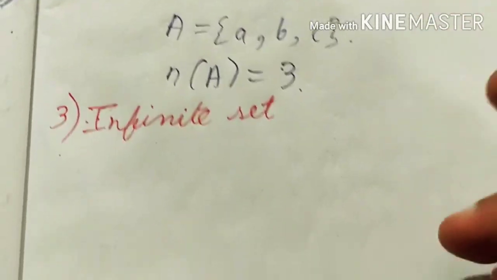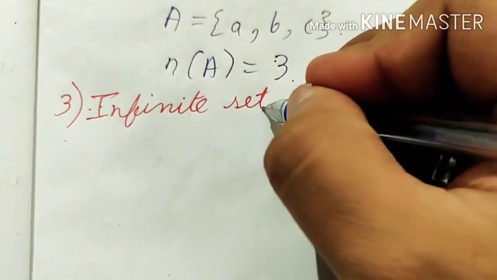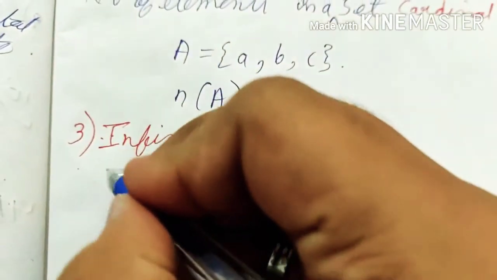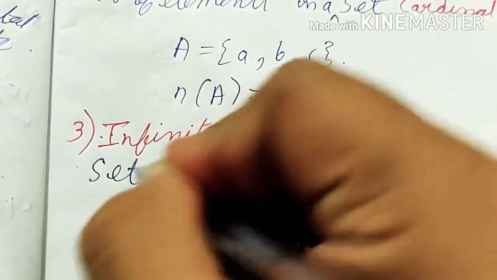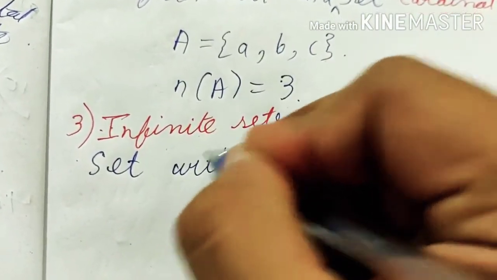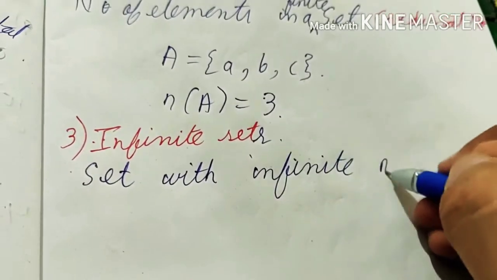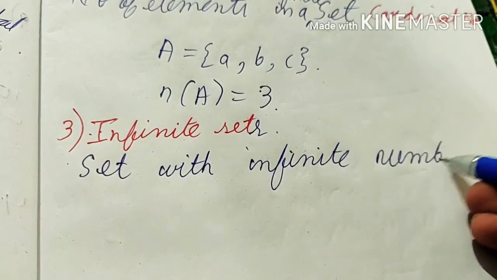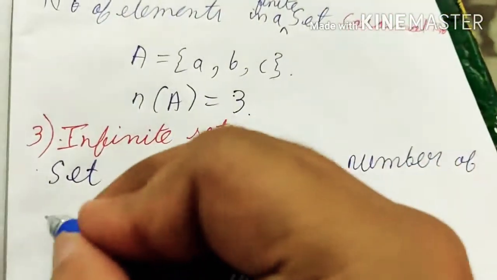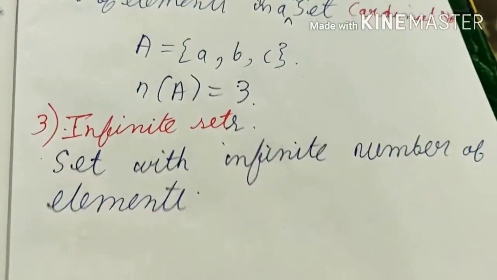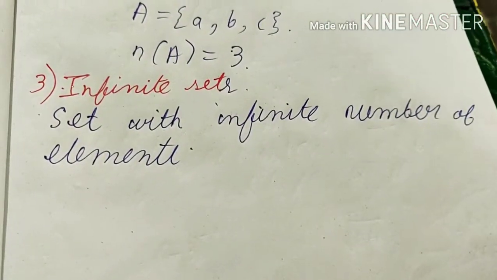So our next type here is infinite sets. Infinite set means a set with an infinite number of elements. What does this mean?